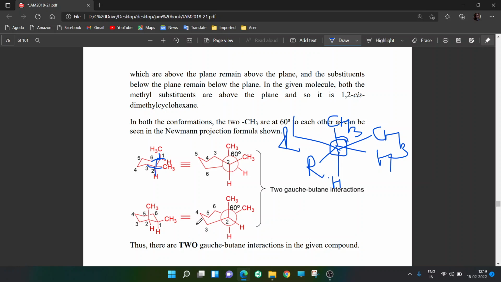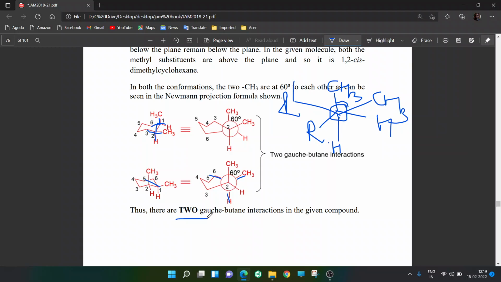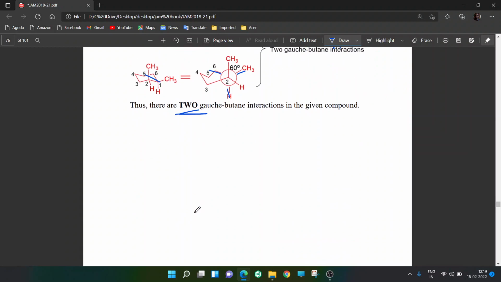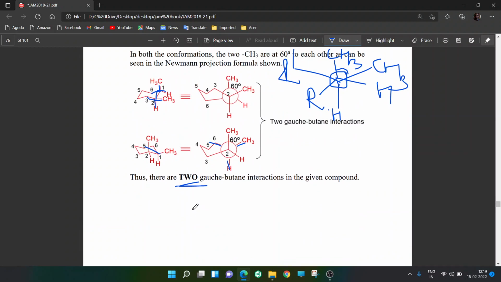Similarly, if you look here, this is CH3, H and R. You have drawn it like this. In the behind part you are showing CH3 on this side, R on this side, and H on this side. So you are having again a 60 degrees interaction. So two Gauche-butane interactions are possible, as you can see. So this is the answer. That's it for today. Thank you very much.